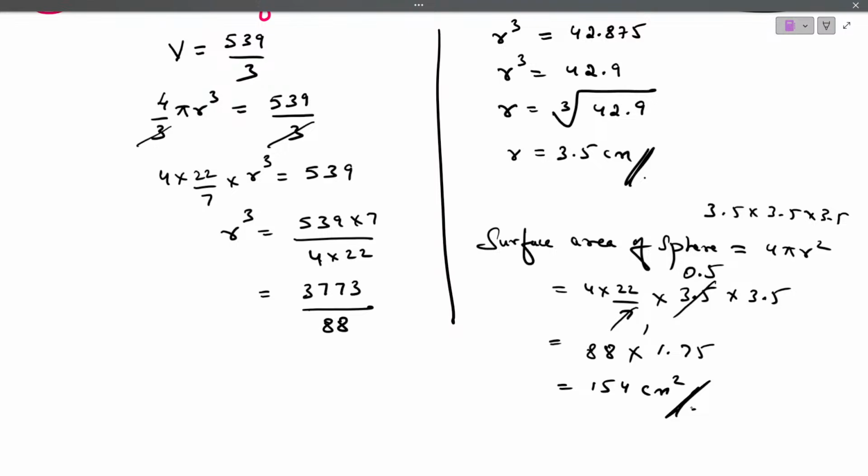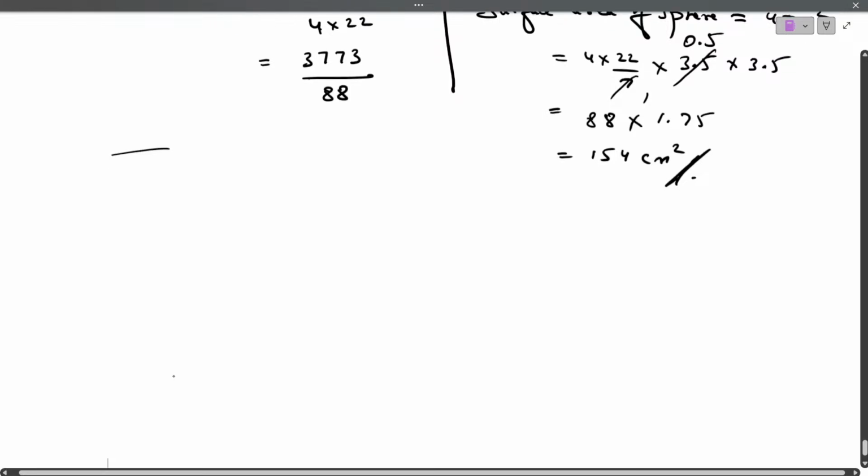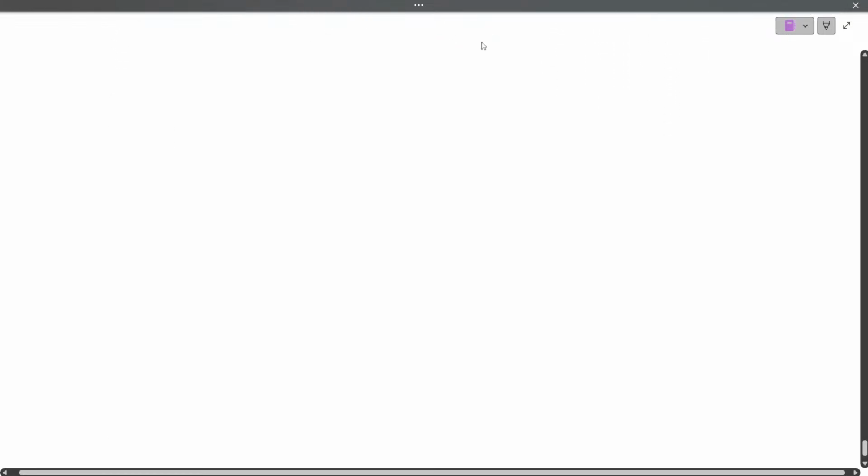Which type of question is given from surface area and volume? Let's try. Take down the question. Yes, copy down this question.